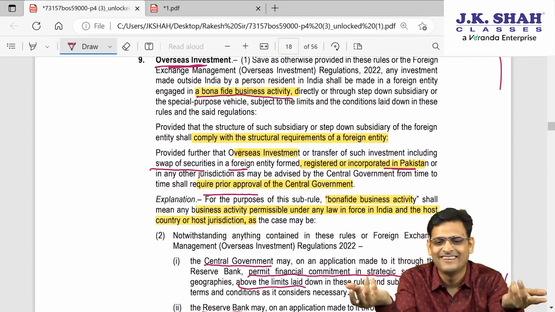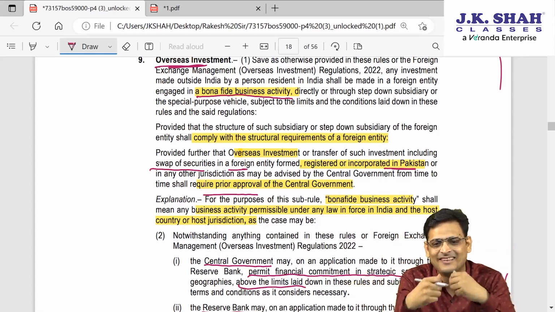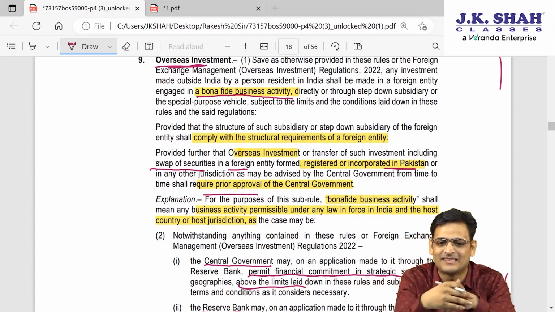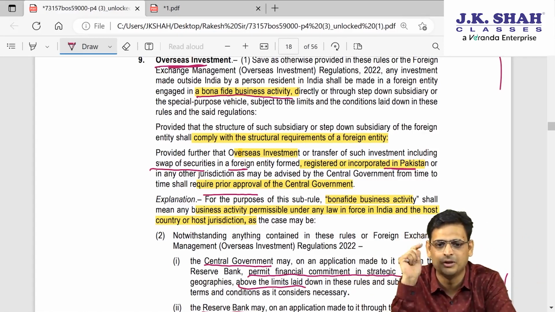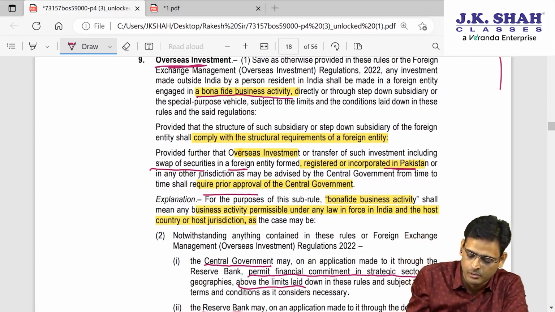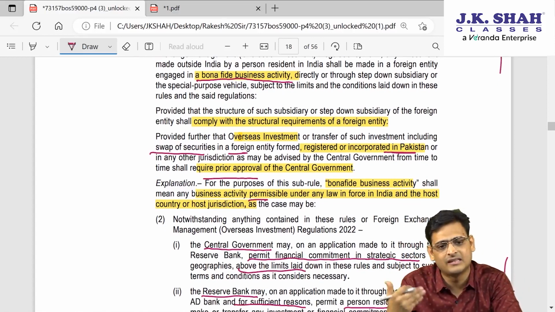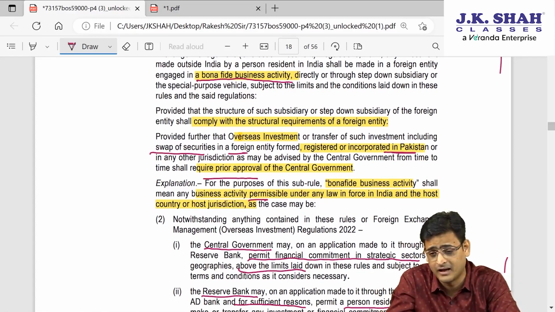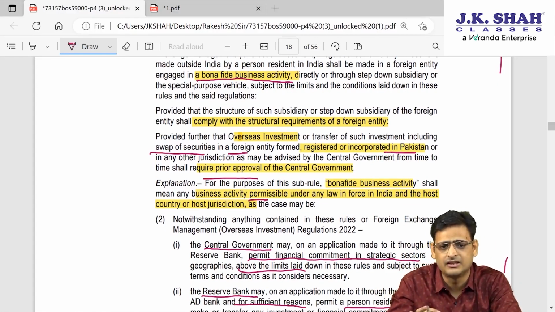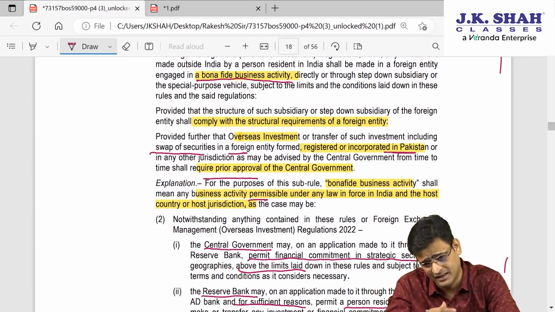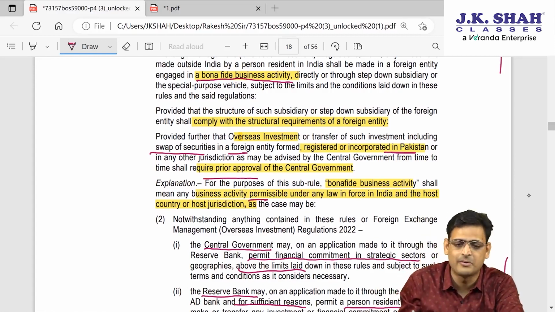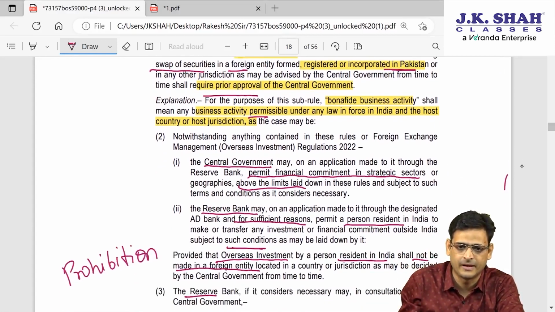Obviously you know why, because of our dealings with Pakistan. So if a foreign entity is in Pakistan, take our prior approval, then only you can do it. Then it says bona fide activity means those businesses which are allowed in India as well as in the foreign country wherever that foreign entity is situated. So it shall be a permissible business in India as well as in the foreign country, then it will be treated as bona fide business activity.